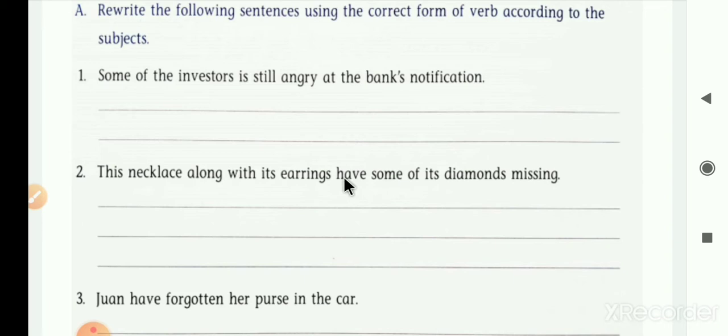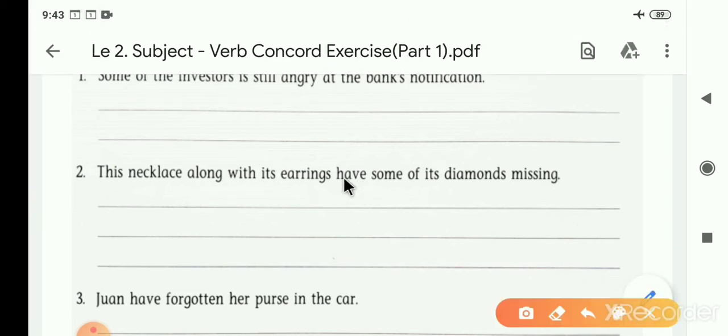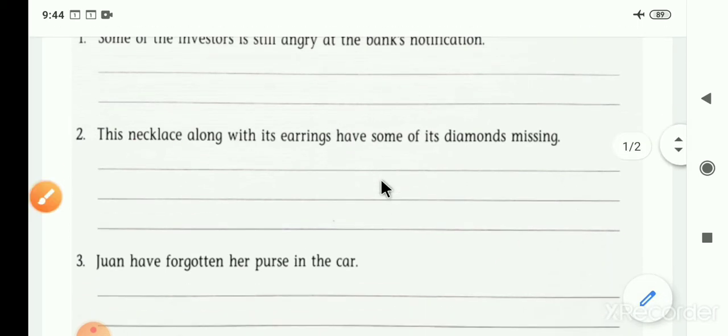According to that singular subject, we have to put a singular verb here. Have is used here. Have is a plural verb. So instead of have, we have to put has here. So have is changed according to the subject, necklace. So the finalized sentence becomes: This necklace along with its earrings has some of its diamonds missing. Can you understand now?